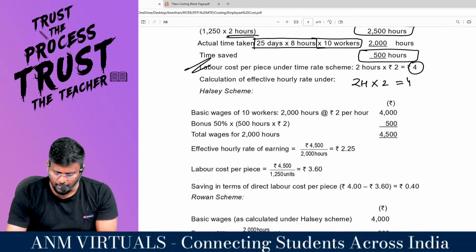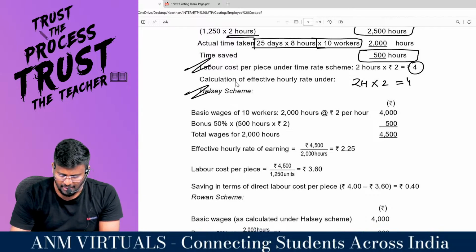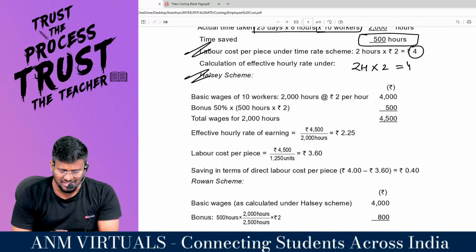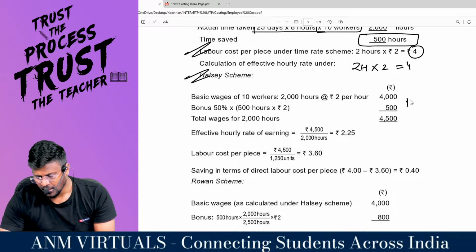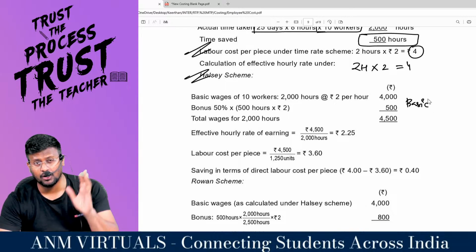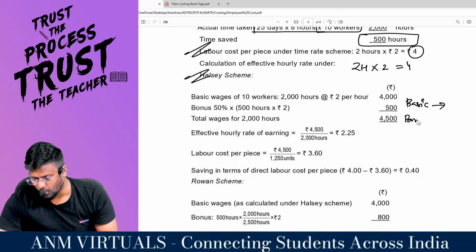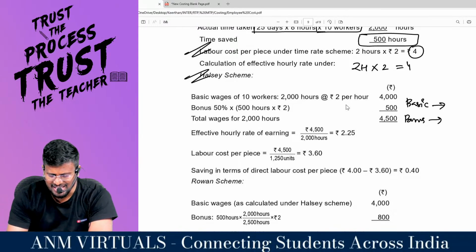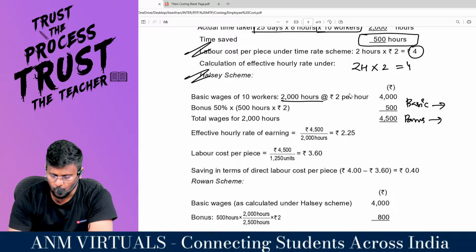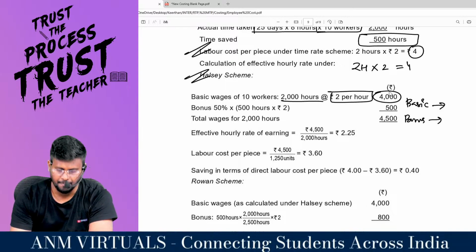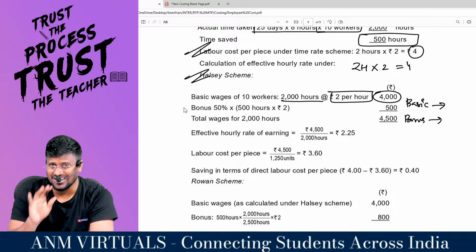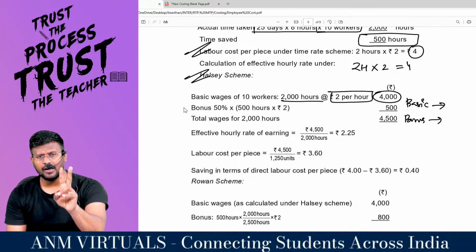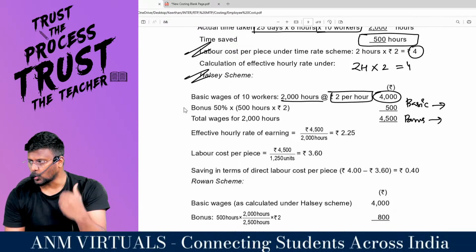So my dear lovable students, this is a Halsey scheme. As we all know, what is a Halsey? Basic plus bonus, okay? Here itself I am doing it because I have done a lot of questions. Basic plus bonus. What is basic? Actual hours worked into rate per hour. What is actual hours worked? 2000 hours. What is the rate per hour? 2, comes to 4000. Next one, bonus 50%. What is the time saved? 500 hours. 500 into what is the rate per hour? 2. So 1000 rupees would have been saved.